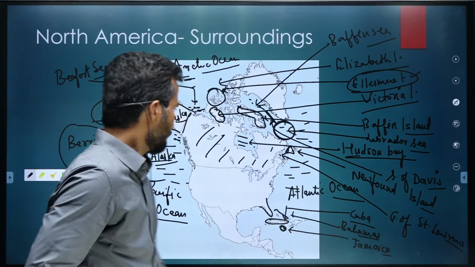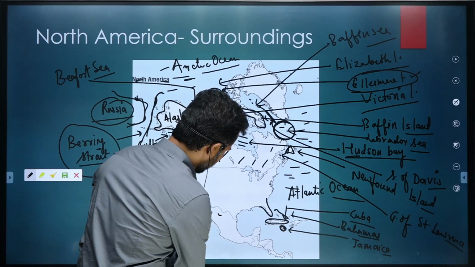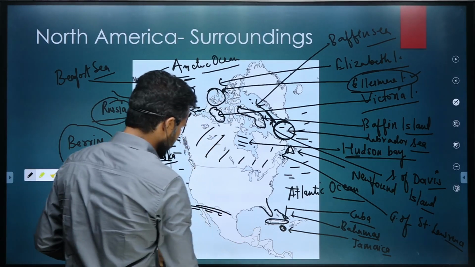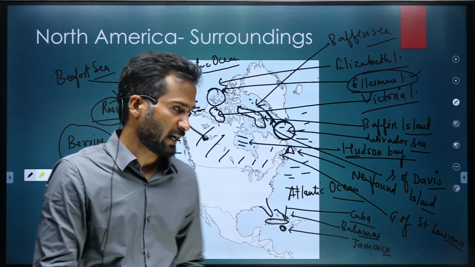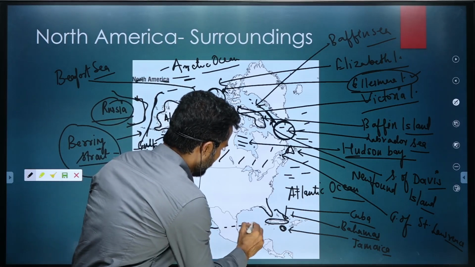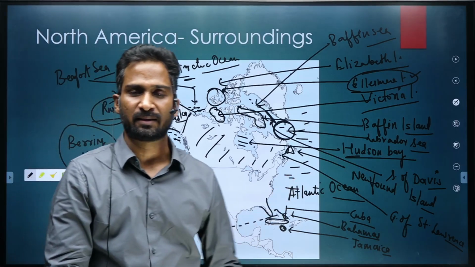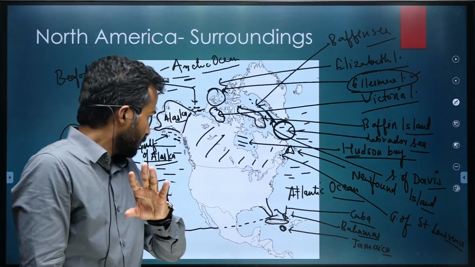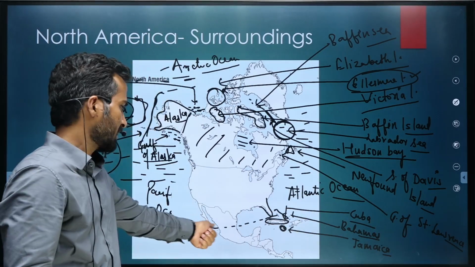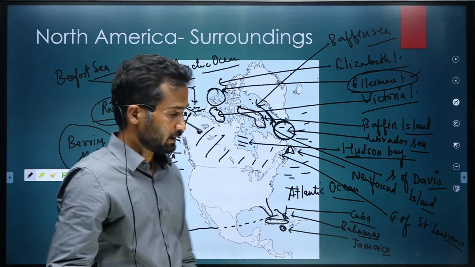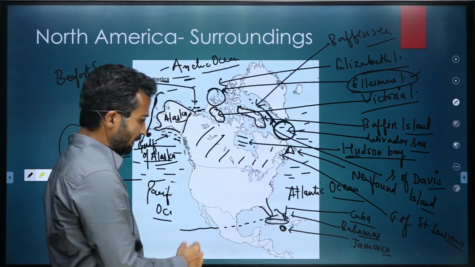I'll tell you why. Because of the important latitude, the Tropic of Cancer, it passes through Mexico and Bahamas. This country is Mexico. So for Bahamas, you should know that there are only two countries through which the Tropic of Cancer will pass. This is Mexico and this is Bahamas. Is that okay? It will not pass through the US. So that is why you should note Bahamas.